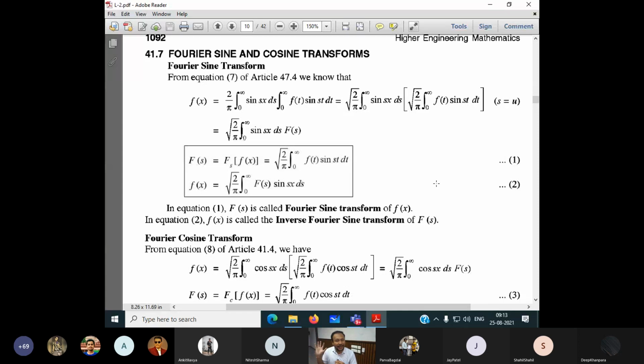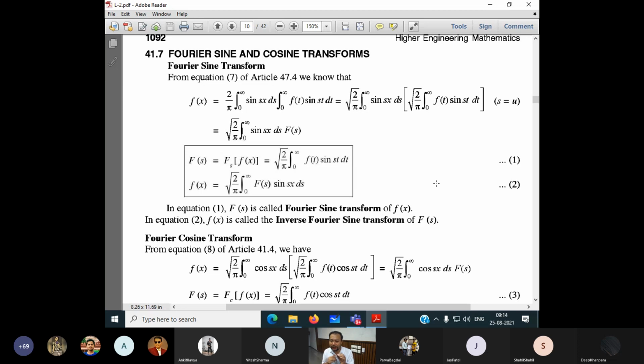Some may be in terms of sine form, some may be in cosine form, because sine and cosine are linked to each other. So don't get confused that my solution is this, but the answer given in the book is different. Try to understand that your answer is also correct, but you have got the answer in a different form. Because they're asking only the transform. They're not asking to prove it. So in that case, don't get confused that my answer is different and the book's is different. Your methods may be correct if you are not making any mistake in the calculations.